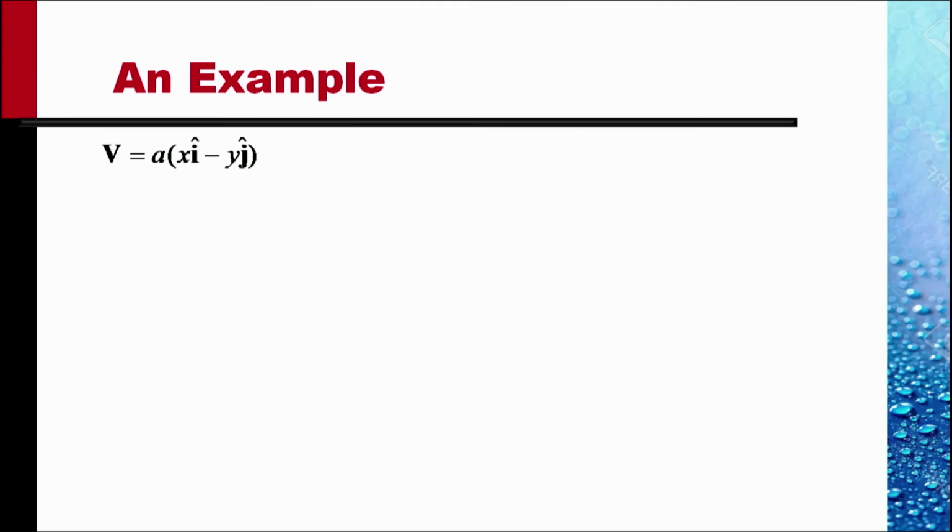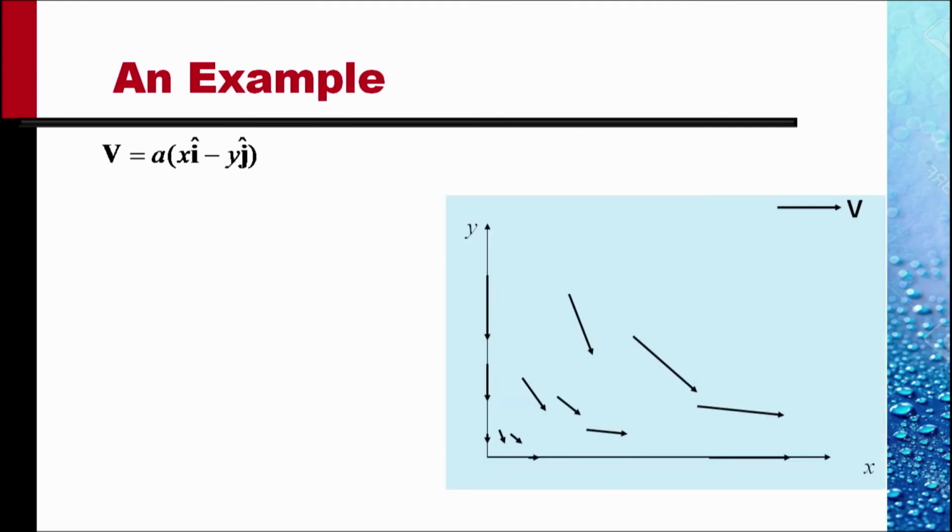If we plot this velocity at a few points, we get a picture like this. Along the x-axis, where y is equal to 0, the velocity is ax i. So velocity is horizontal and it is increasing as x increases. Along the y direction, where x is 0, the velocity is minus ay.